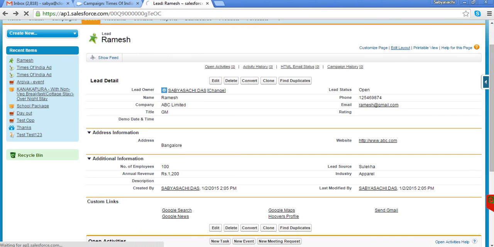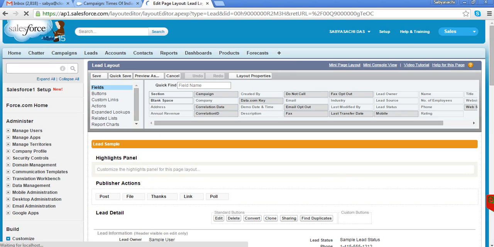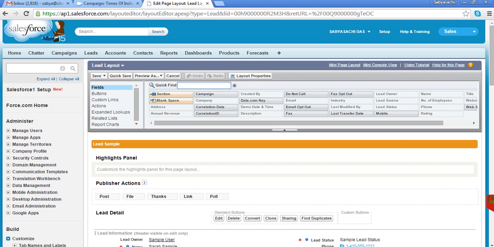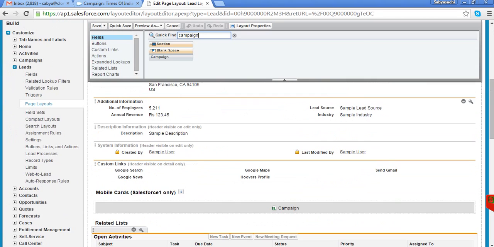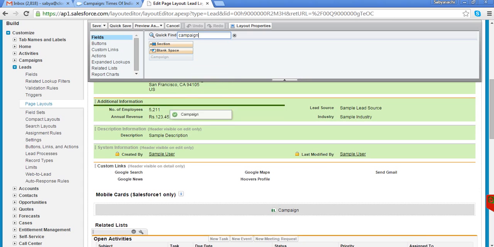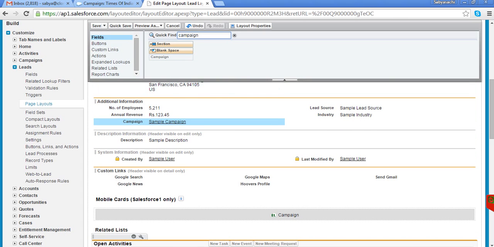So I'll go to edit layout, and here is the campaign field. I will bring that campaign field here.